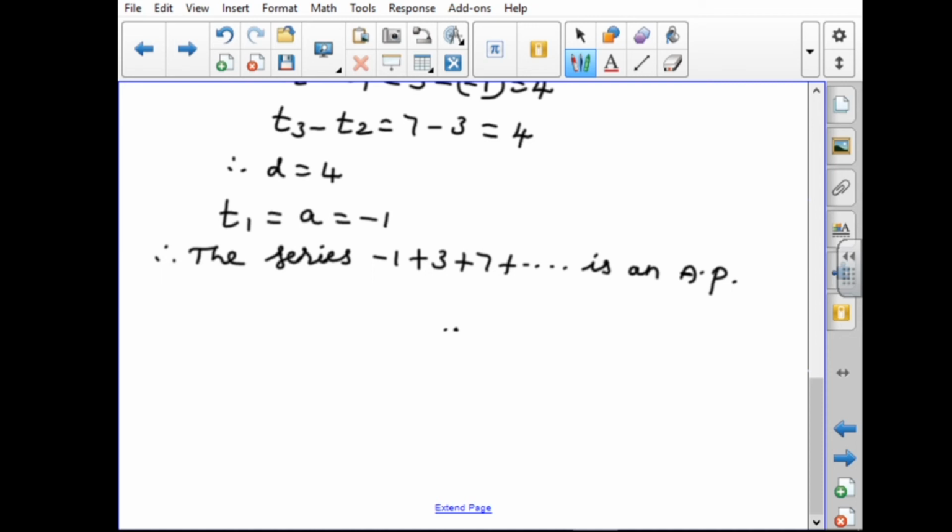Okay. S1 means the sum of the first term, so we get T1. S2 means the sum of the first 2 terms, so T1 plus T2. S3 means the sum of the 3 terms, T1 plus T2 plus T3. Then we find the common difference. The first one is 4, the second one is also 4. So D equal to 4. T1 is small a here, so we use small a and D to form the series. This series will be an AP. In this sum they asked us to prove whether the given series is an AP or not. We have proved it. Hence proved.